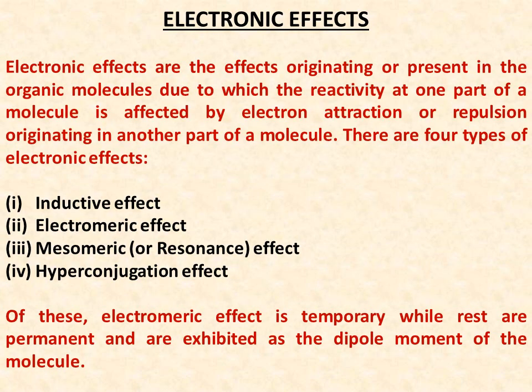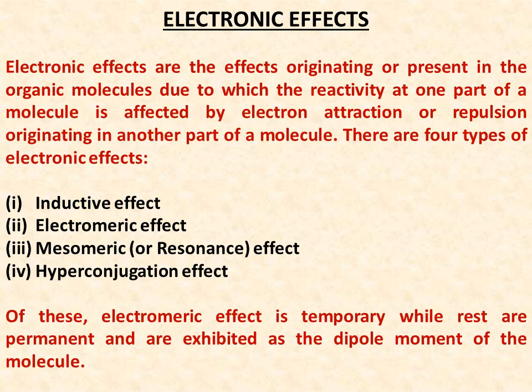So, how can we define electronic effect? The electronic effects are the effects already present in an organic molecule, because of which the reactivity at one part of a molecule is affected by the electron attraction or repulsion which is originating in the other part of the molecule.